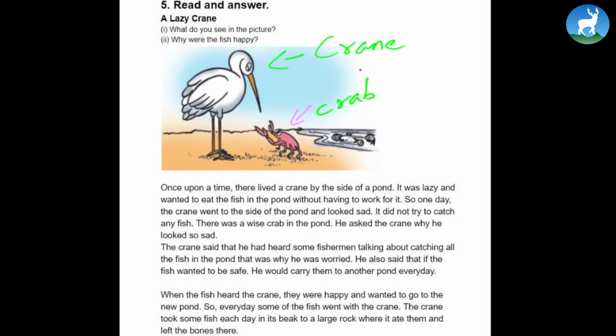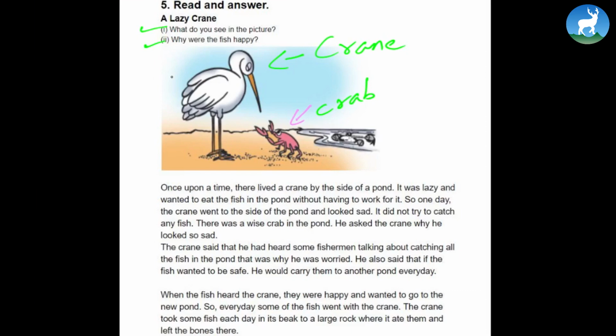And then after observing the picture, you can tell a teacher or a friend what you can see in the picture. Now, have you done that? Let's observe these two questions here again. What do you see in the picture? See, just like I asked you just now. What do you see in the picture? Take time to tell your teacher what you have noticed in the picture. Okay? And for number 2, we'll come back to that question in a while.